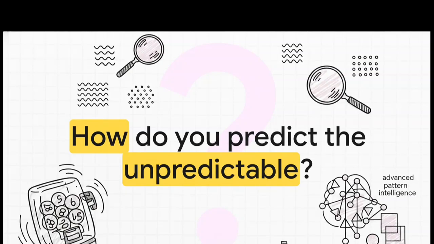Look, we all know lottery draws are entirely independent, totally random events. A machine tumbles some numbered balls and, well, whatever pops out, pops out. But try telling that to a human brain that is absolutely hardwired to find patterns. So what actually happens when you throw advanced pattern intelligence, massive historical datasets, and Bayesian probabilities at absolute randomness? Well, that is exactly the puzzle this V6.3 system is trying to solve.